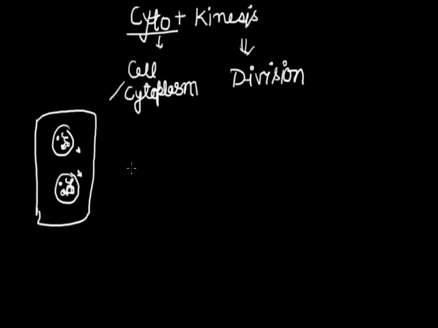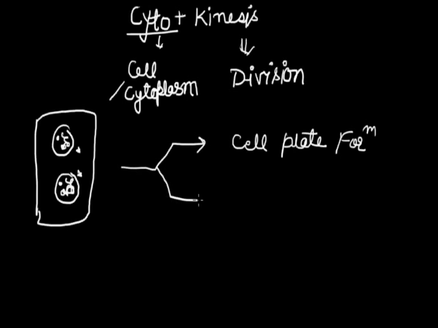Now if this is a plant cell, then it will divide by cell plate formation, while if this is an animal cell, then it will divide by cell furrow formation, or you can say the term is cell constriction method.